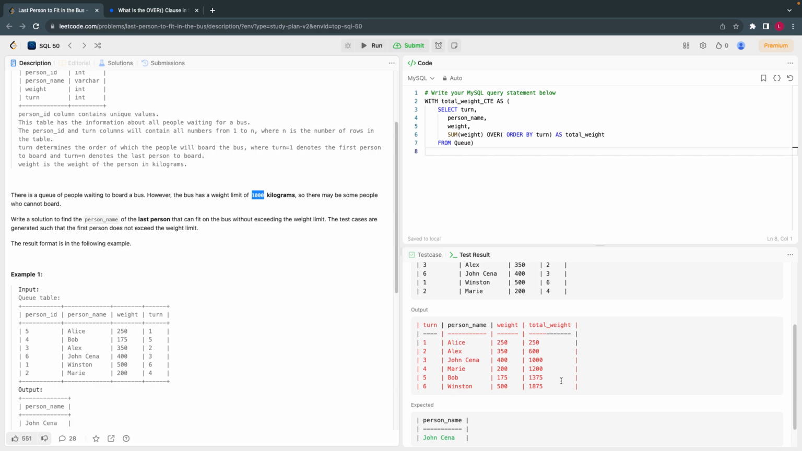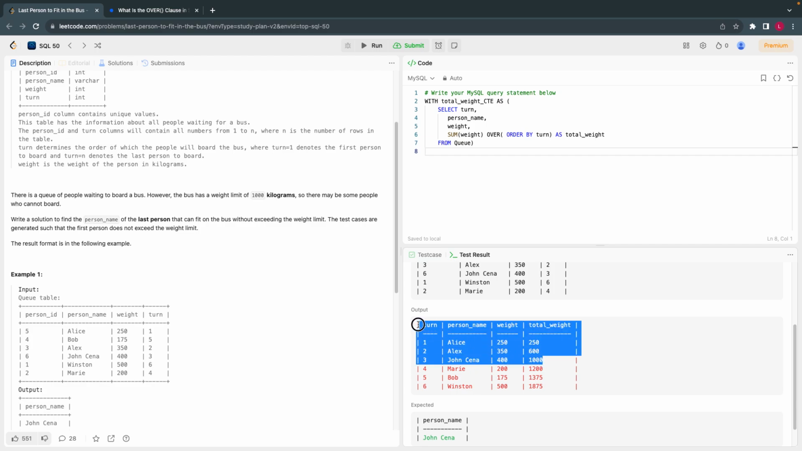Imagine this is 900. What I have to do is select the term, basically the maximum turn, who is the last person that fits. I'll just filter this data and take the maximum turn here, because we are ordering by turn, right? We are ordering by turn.